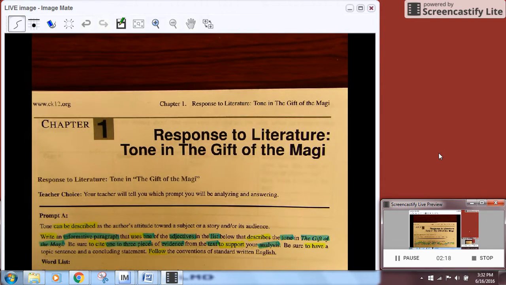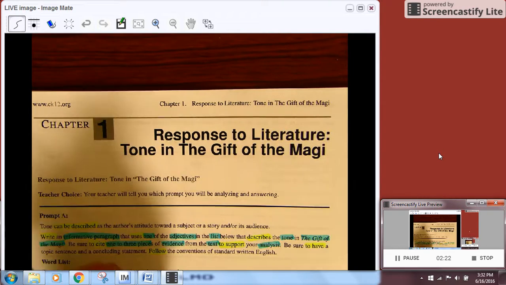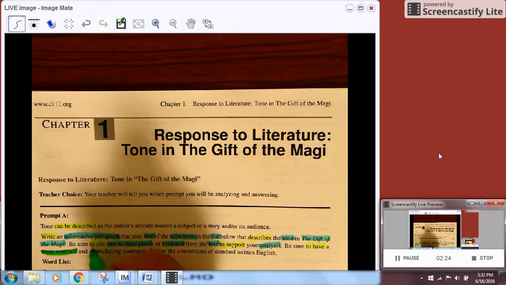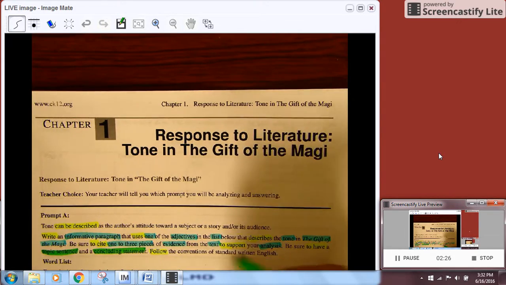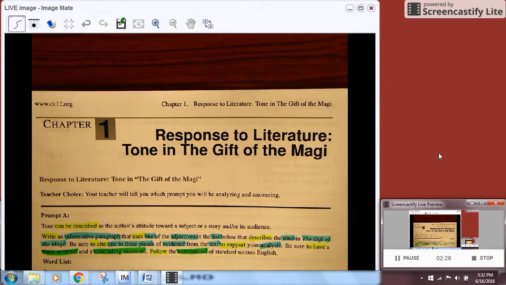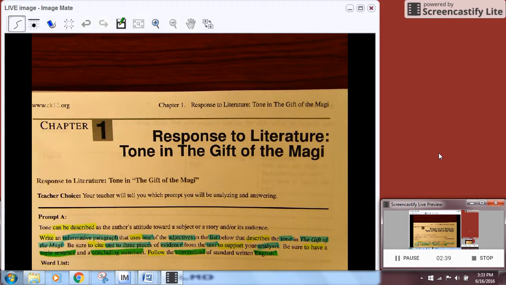Now the rest of that is extra information, and that's going to be in green. What do we need to have? A topic sentence and a concluding statement. Follow the conventions of standard written English. Basically, that means have good grammar. So that means that we're going to go through and choose one of these words that we think, after reading, of course, The Gift of the Magi, that describes the tone or the author's attitude toward that story or its audience.